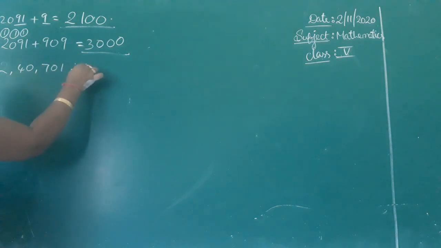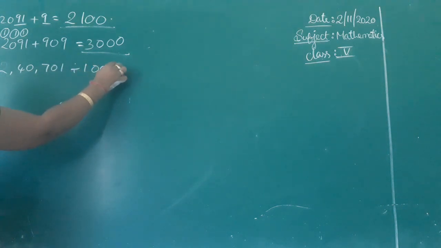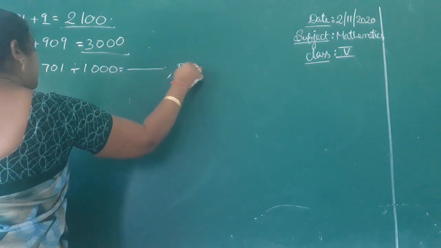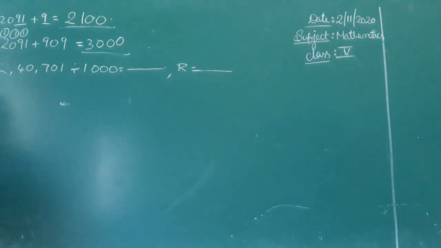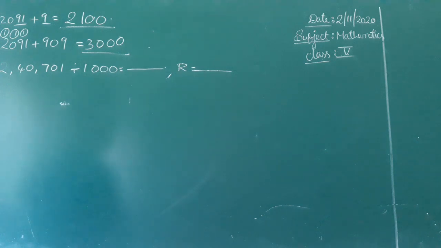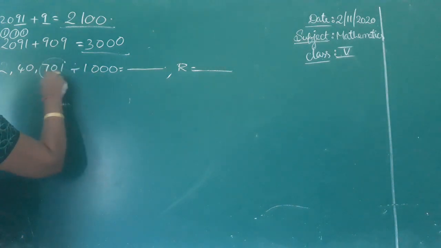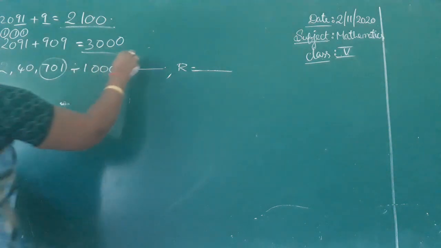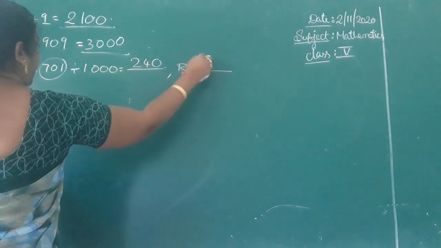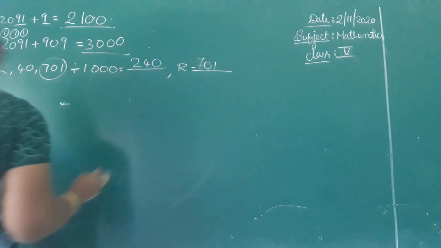See this one. 2,40,701 divided by 1000. Quotient equals, remainder equals. They are asking us to divide 2,40,701 by 1000. To divide by 1000, we have to leave the digits at the ones, tens and hundreds places. So what is left, 240, is the quotient. The remainder is 701.